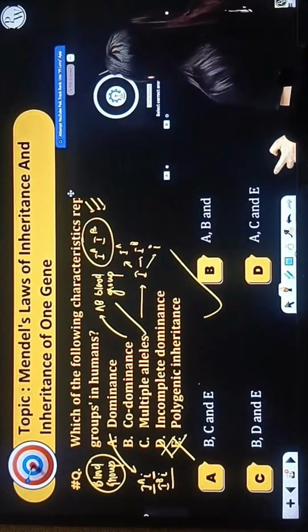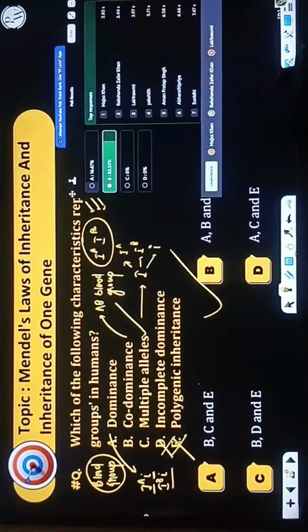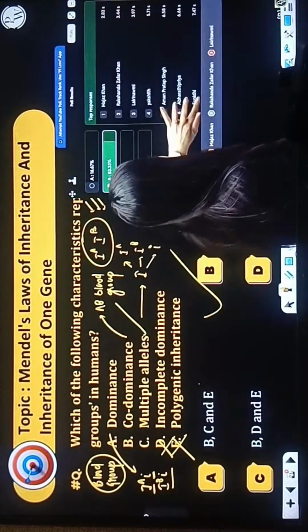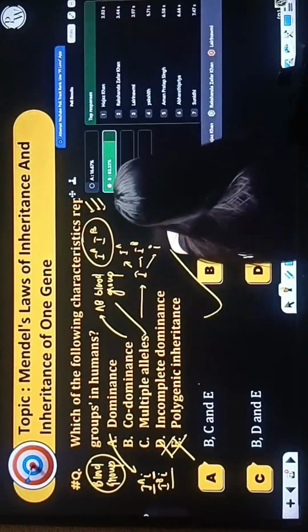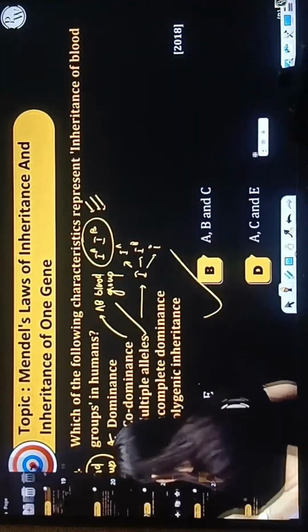So let me check the poll. Let me see the result. 83.33% of students have given the correct answer. So this is B. Mazar Khan, Rakshanda is continuously here, Lalvin, Lakshita, Lakshit, Aman. So these are the names that we have here. Let's move to the next question.